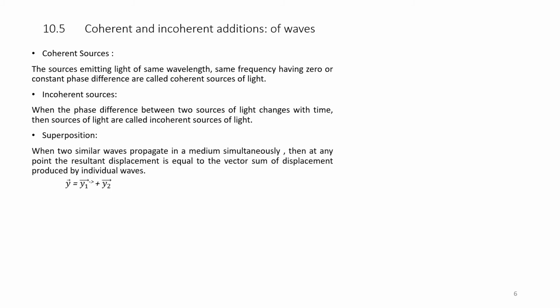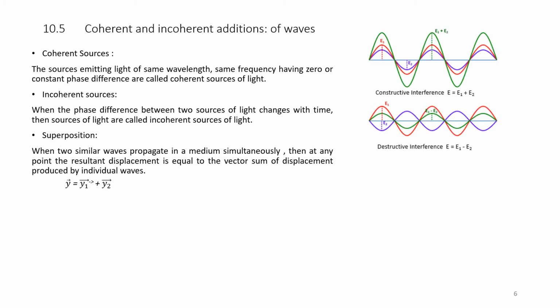Superposition. When two similar waves propagate in a medium simultaneously, then at any point the resultant displacement is equal to the vector sum of the displacements produced by the individual waves. That is, the resultant y will be equal to y1 plus y2, where y1 and y2 are two different wave vectors, and the resultant is the addition of the two. Please see the diagram on the right hand side.